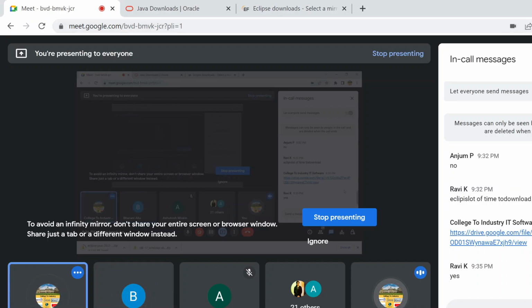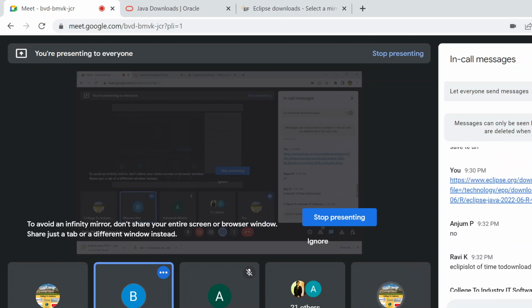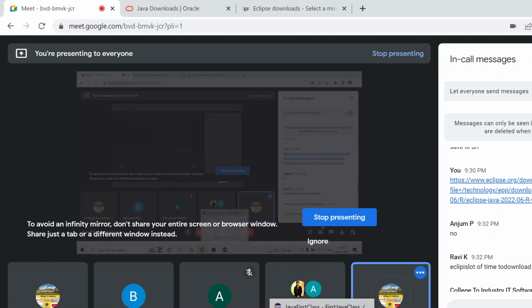I have shared the URL in the chat box. Yeah, we got the URL and the files also got downloaded. So just extract the zip file. Inside that you will find one Eclipse icon. If I show you again, you can share your screen, and he will tell you.